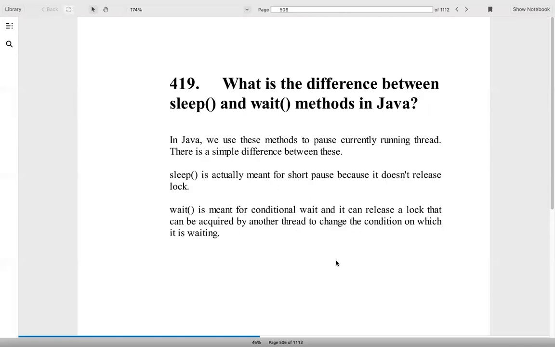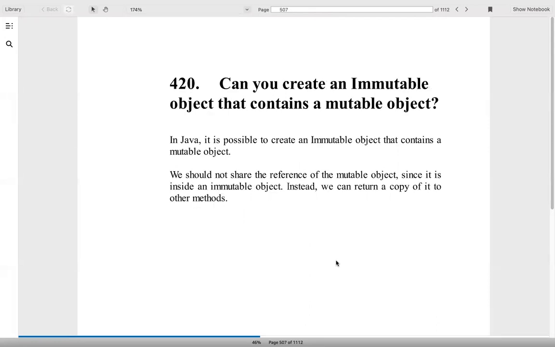Now, what is the difference between the sleep and wait methods? See, sleep means you are given a time, you sleep for 8 hours. Wait means you stay there till the time I say that you can resume. Simply, you are in a bed, you have slept for 8 hours, but suppose your partner is in the loo, you have to wait for them to get out, and you will stay in the bed for some time, right? So that's it.